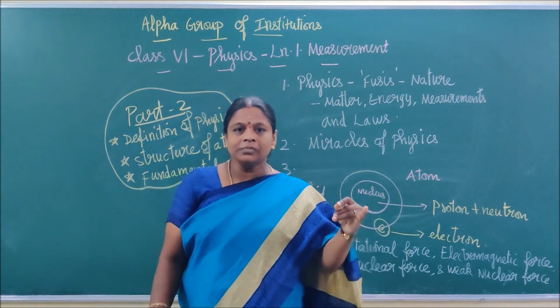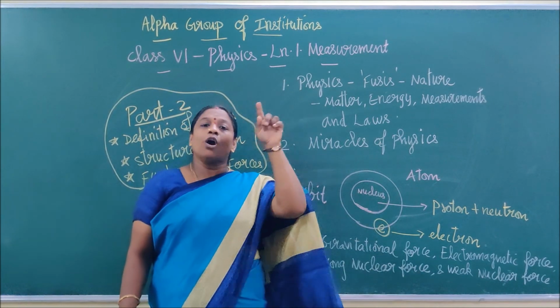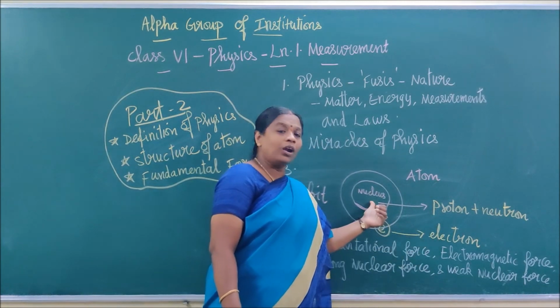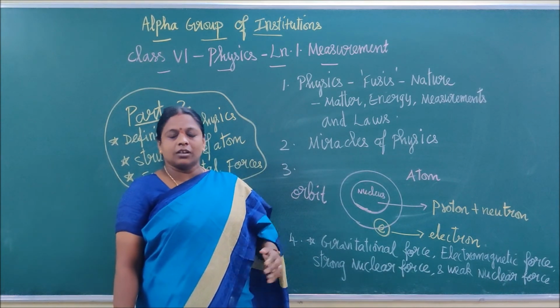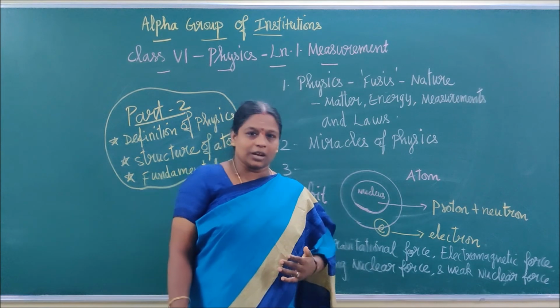The atom's central part is called the nucleus. The particles rotating on the orbits are called electrons. The members of the nucleus are called protons and neutrons. As of now, you just know this, children. There are detailed concepts in this which you will learn in your higher classes.